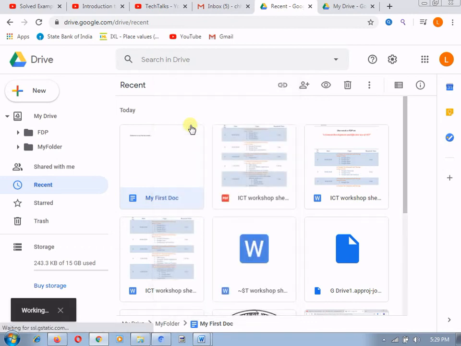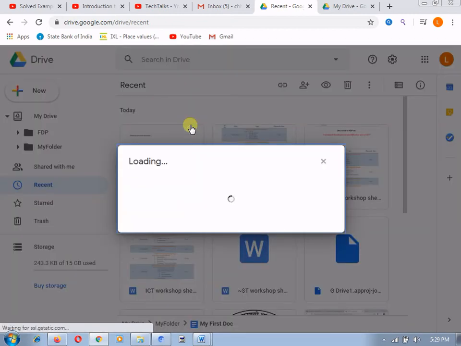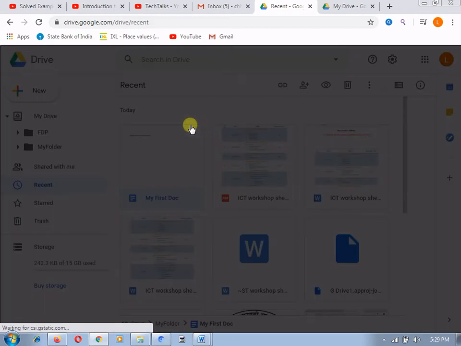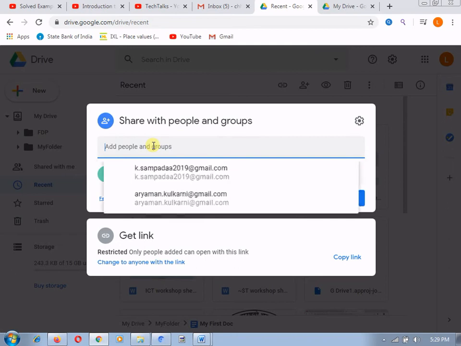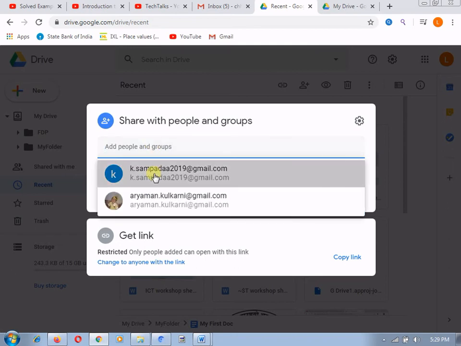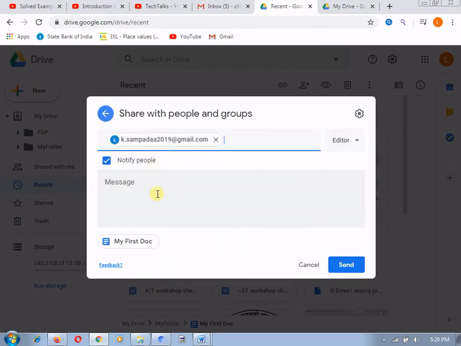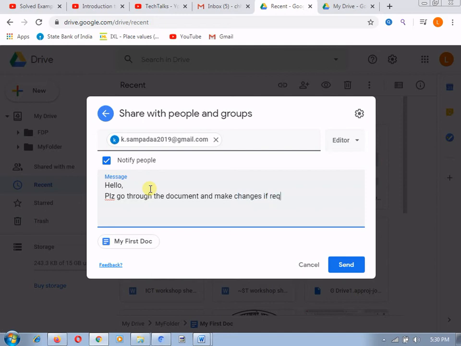After clicking on share, it will ask you to provide the mail ID of the user with whom you want to share the document. For example, if I want to share this particular link with another mail ID, here you can provide a message like, hello, please go through the document and make changes if required.